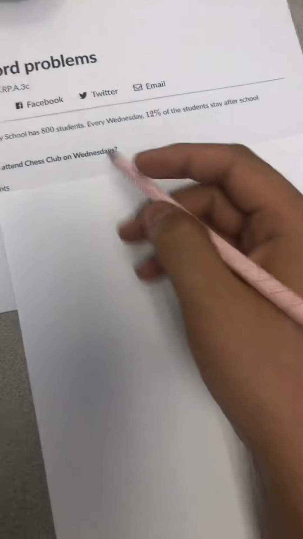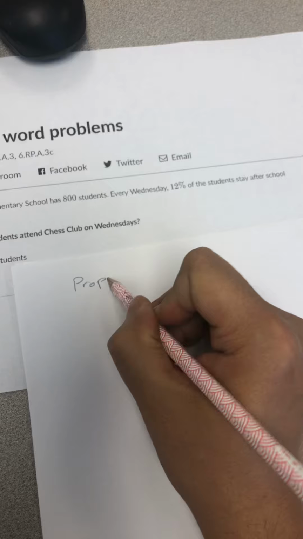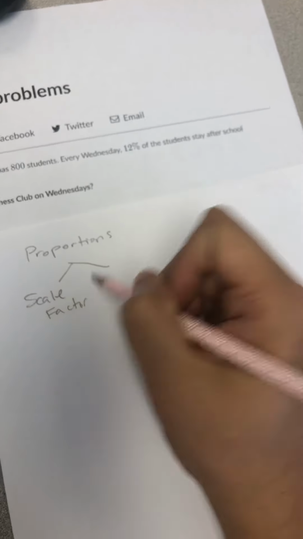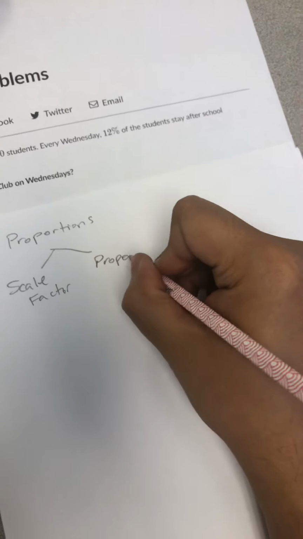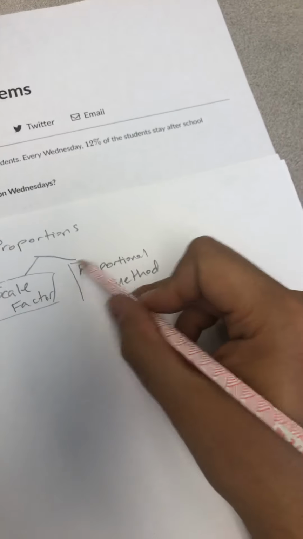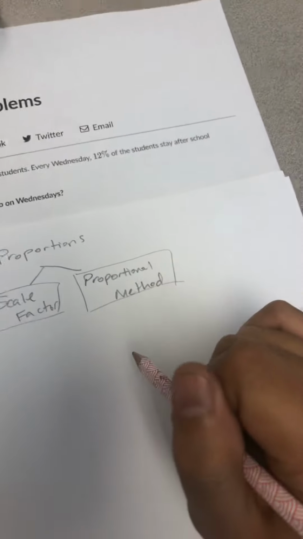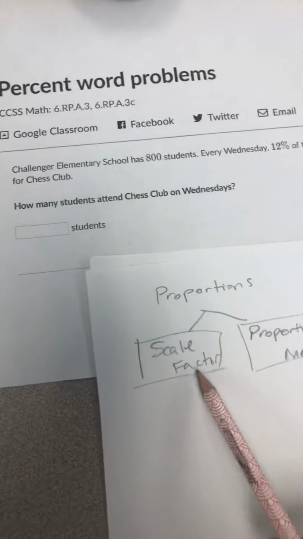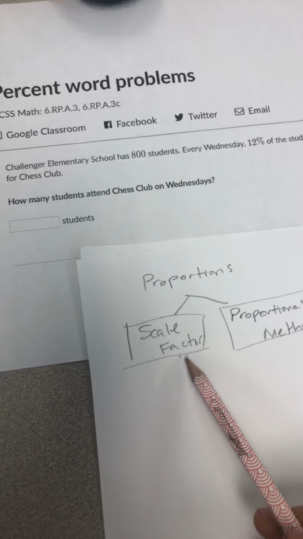Now, when we do a percent word problem, we are doing proportions. There's two ways to think about proportions. One is we can do scale factor to solve it, or we could do the proportional method. This one is easier to do when we can do it. This one's harder, but it works every time. You need to know how to do both. So here's scale factor. This is the way that most of the Khan assignments and the hints will go. It just looks a little bit differently.